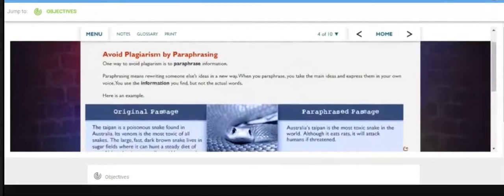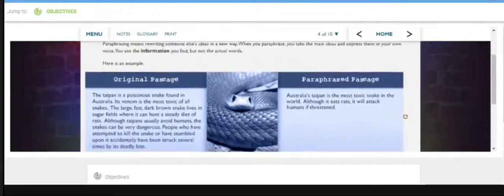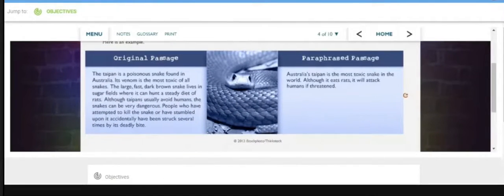Avoid plagiarism by paraphrasing. One way to avoid plagiarism is to paraphrase information. Paraphrasing means rewriting someone else's ideas in a new way. When you paraphrase, you take the main ideas and express them in your own voice. You use the information you find, but not the actual words. Here's an example. Original passage.